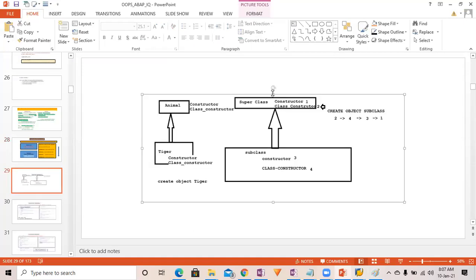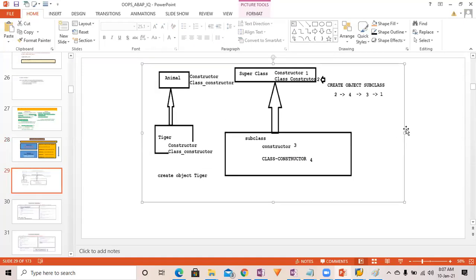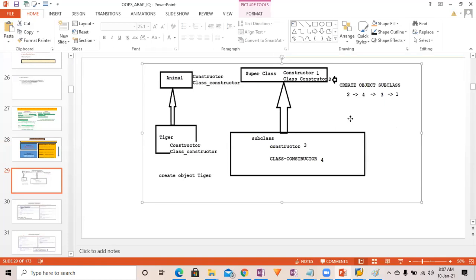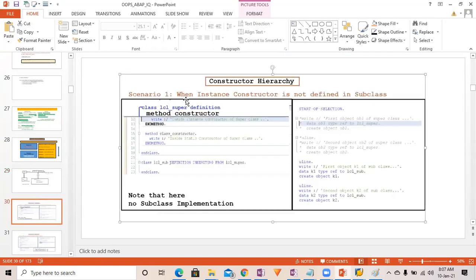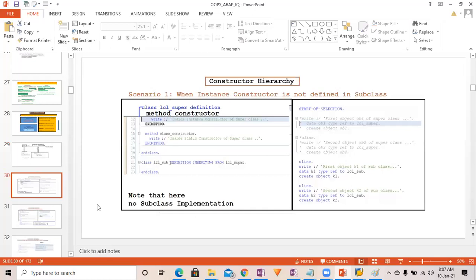Okay, so this is a typical case we generally use. We have several cases. See here, constructor hierarchy scenario 1, when the instance constructor is not defined in the subclass. There are so many cases, generally 4 or 5. So now you understood the concept, and you will be able to give the answer properly.